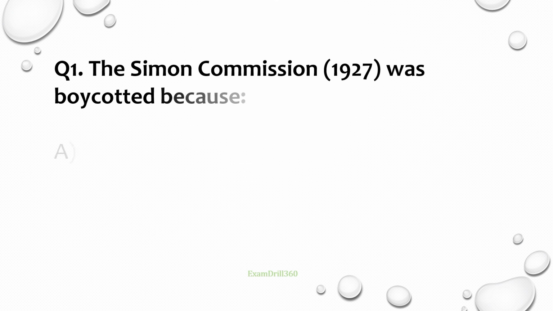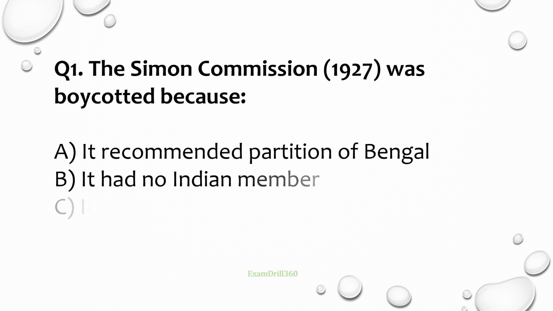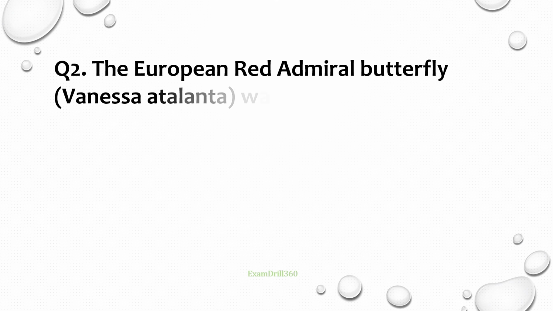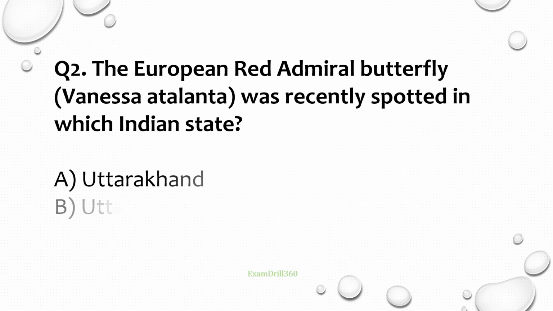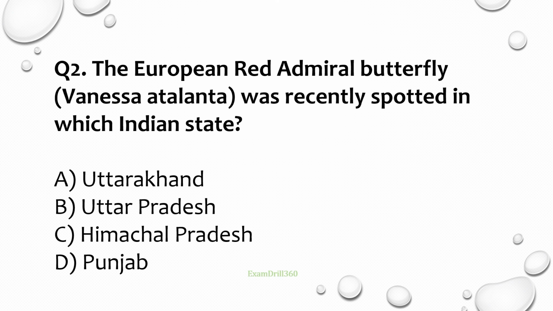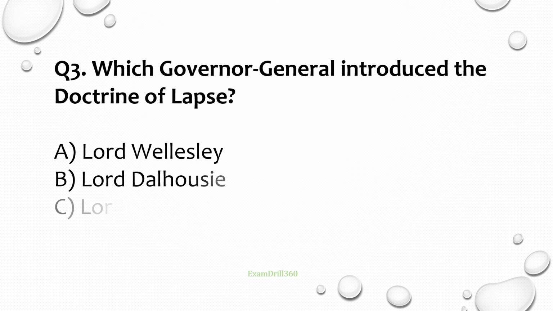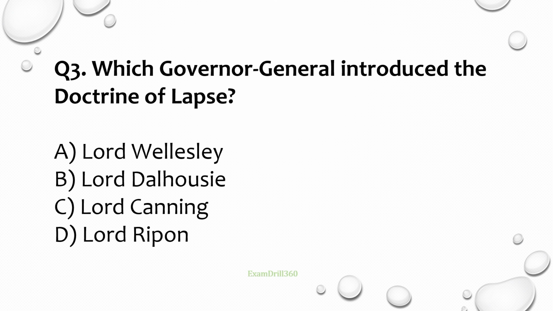Question number 1. The Simon Commission 1927 was boycotted because of what? Correct answer is because it had no Indian member. Question number 2. The European red admiral butterfly Vanessa atalanta was recently spotted in which Indian state? Correct answer is Himachal Pradesh. Question number 3. Which Governor General introduced the doctrine of lapse? Correct answer is Lord Dalhousie.